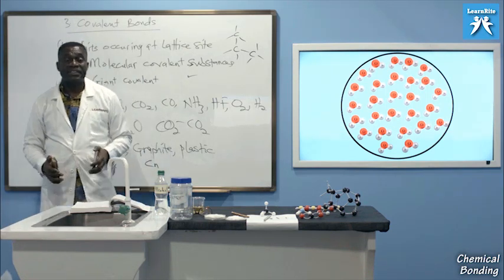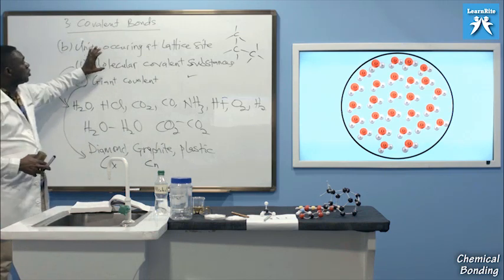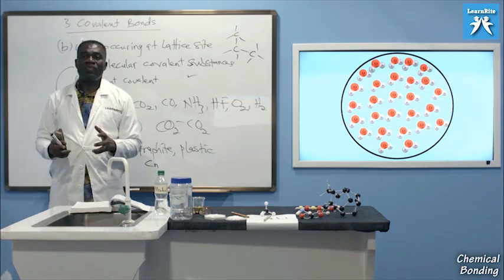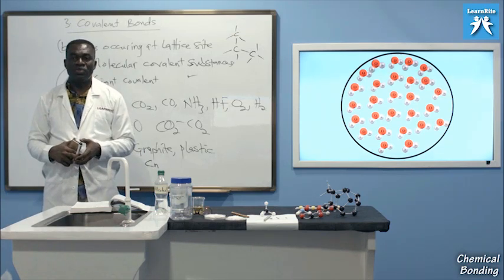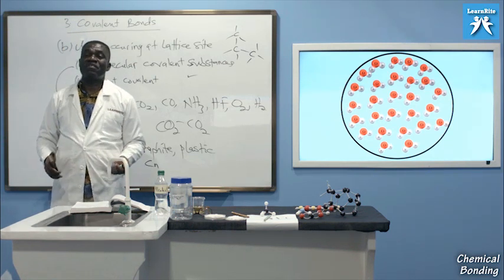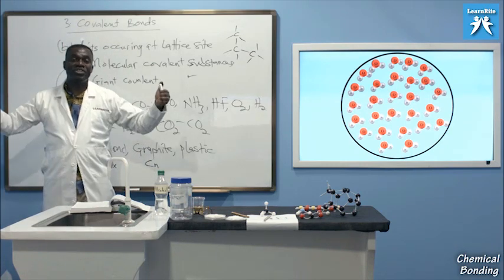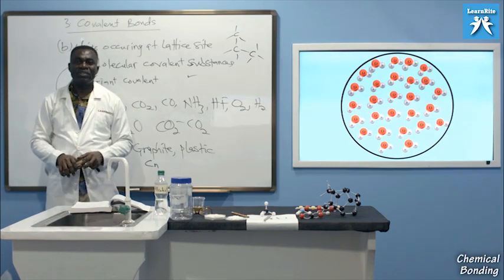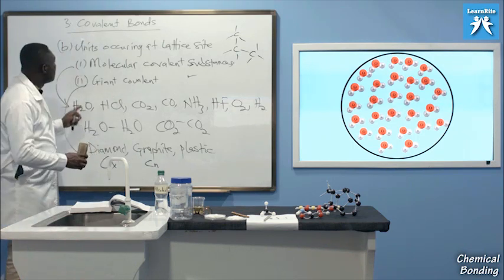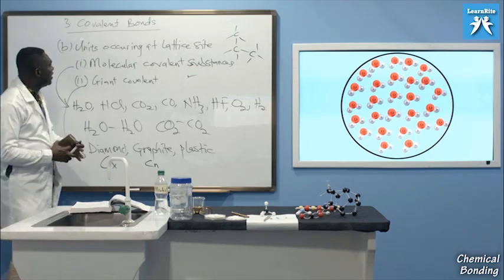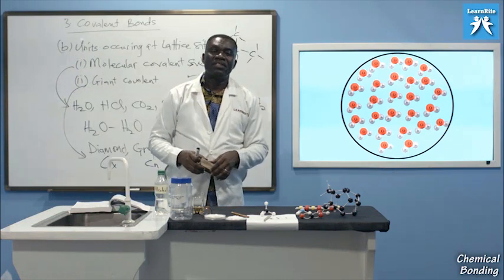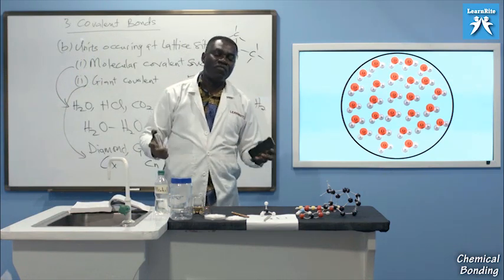We're saying that the simple molecular covalent substances are small, made of the same types of molecules, and held together by intermolecular forces, either hydrogen bonds or van der Waals forces. But giant covalent substances are huge substances, held together everywhere by covalent bonds. Now, having known the difference between these two types of substances, let's look at what you see at the lattice site. What does X-ray diffraction show us at the lattice sites of these substances?